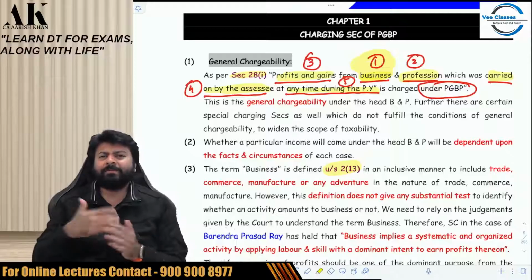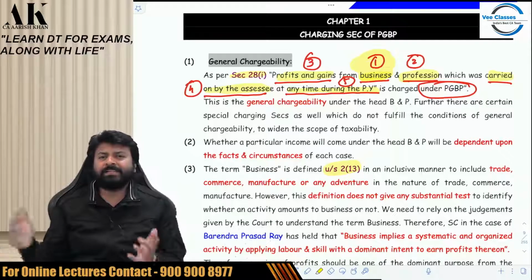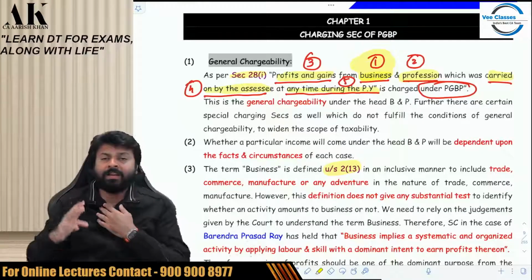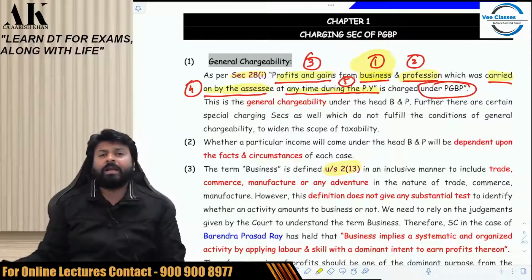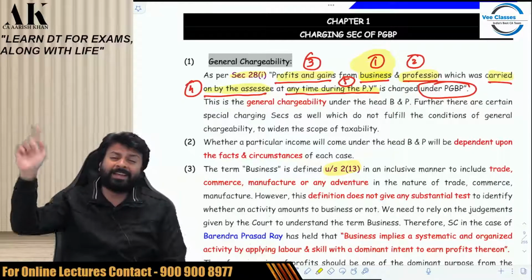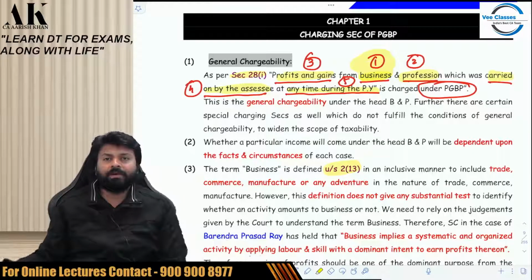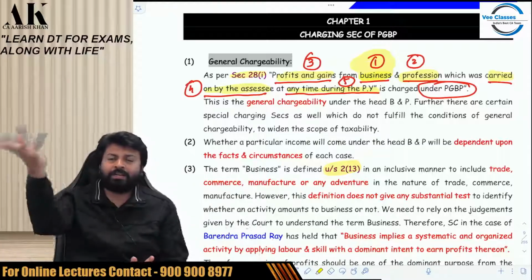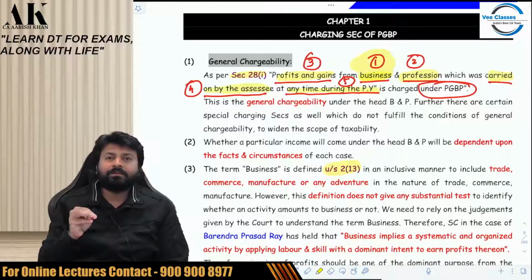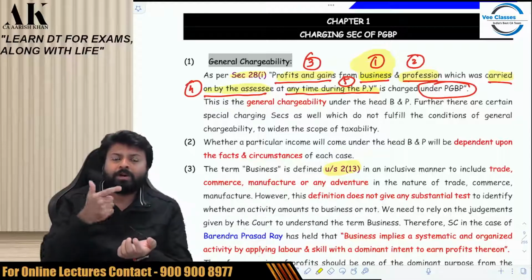So business is trade. Buying and selling is trade. Business is commerce. When you do trade at a very large scale, at a national and international level, that same trade is called commerce. If you trade on a larger scale, it is commerce. Manufacture, everybody knows what that is. You buy raw material and out of that raw material, you develop some product; that is manufacture. Therefore, business includes trade, commerce, manufacture.